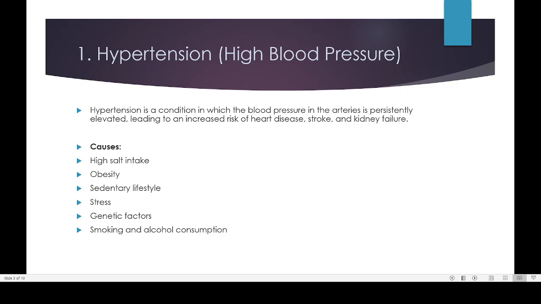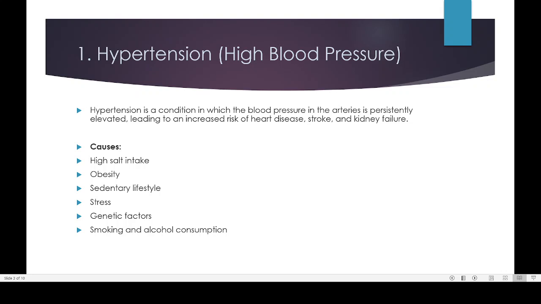So a person with blood pressure can only take around 2 grams of salt in a day. But a healthy person without blood pressure related problem can take up to 8 grams. So when you are having a blood pressure related problem, you have to reduce your salt intake by nearly 75%. So that is the thing. So high salt intake can be considered as an important reason for higher blood pressure. The problem is that the more salt in your body, the more water the body will be retaining, and that will result in higher blood pressure.